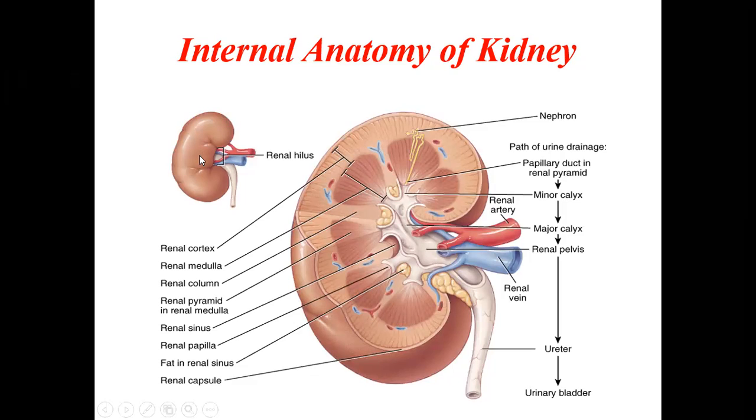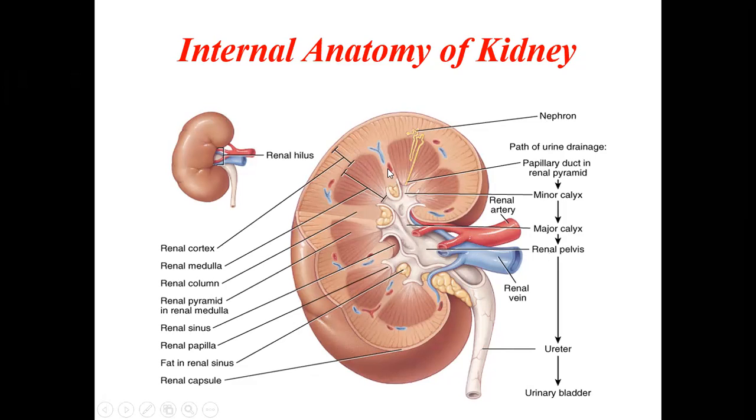If you see here, this is called the hilum of the kidney. Hilum means the area where structures enter and come out. Here the renal artery is entering, the renal vein is coming out, and this is the renal pelvis, which is also coming out.